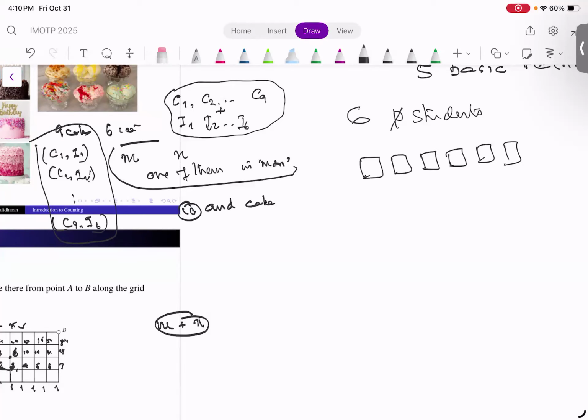How many ways can I do that? 6 factorial. So suppose the students are S1, S2, S3, S4, S5, S6. How many choices does the first place have? 6 choices. And after standing one person, I have 5 choices for this, 4 choices for this, 3 choices for this, 2 choices for this, 1 choice for this.